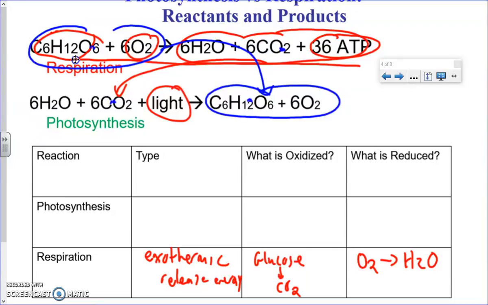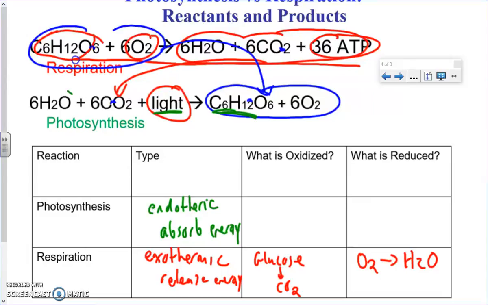Okay, let's fill out the chart. We'll use green. Photosynthesis is an endothermic reaction. The reason why it's endothermic is it absorbs heat, or absorbs energy. You're absorbing the energy from the light and putting it into glucose. Now, you should be able to see this yourself. What's oxidized in photosynthesis? What's losing hydrogens?